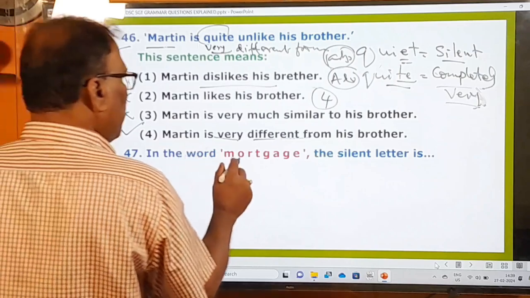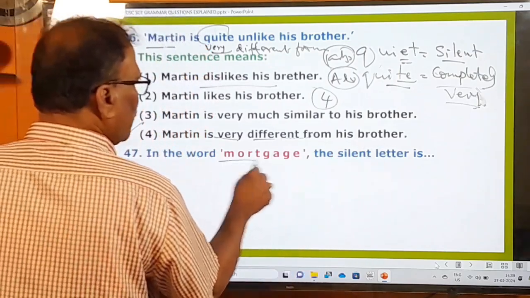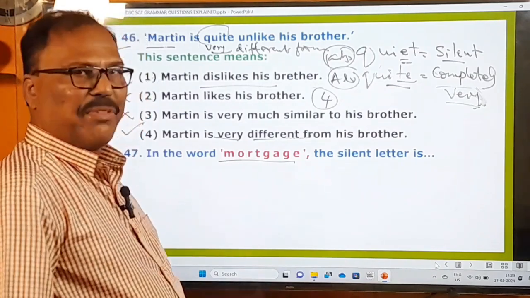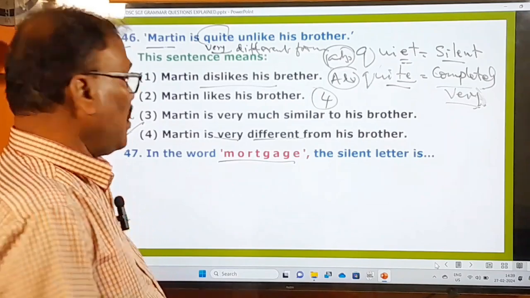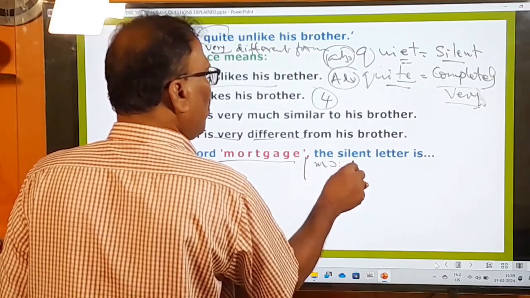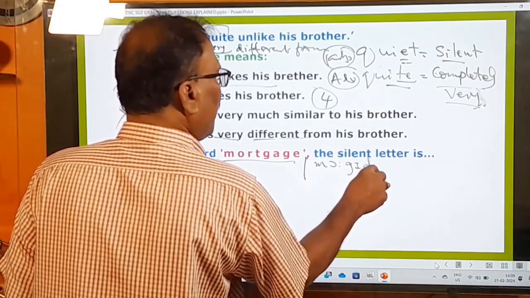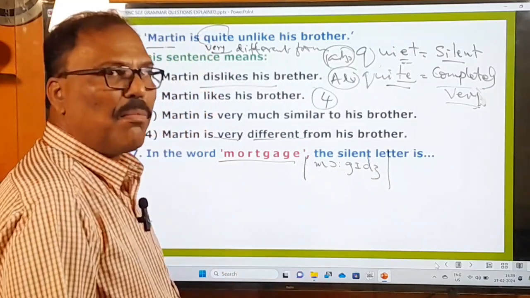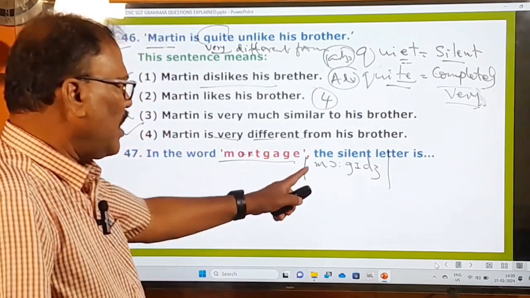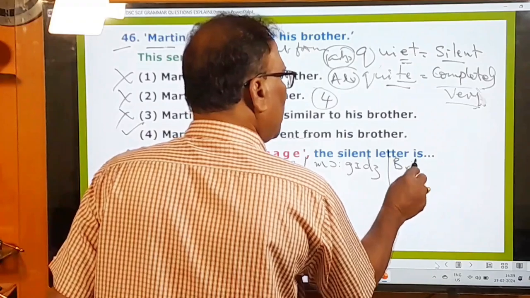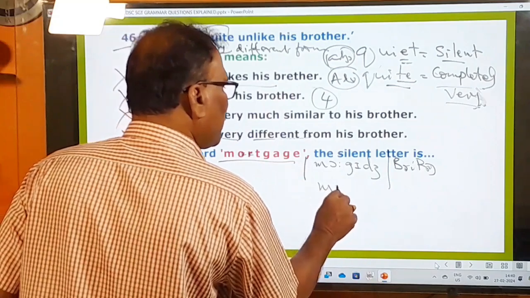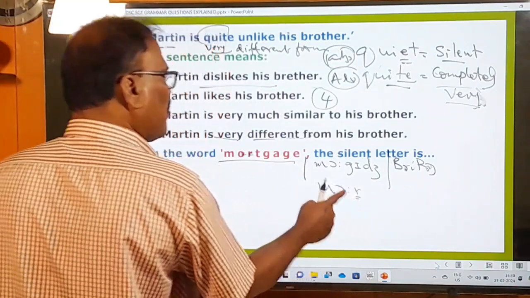What is that? In the word mortgage, the silent letter is, okay, look at this word. How do you pronounce this? According to the Indian pronunciation, we say mortgage, something like that. Don't say that. So the pronunciation of this word, according to the British pronunciation, should be like this. Mortgage means R is dropped and T is dropped. Two letters are dropped. This is British pronunciation. And in American pronunciation, R is pronounced.